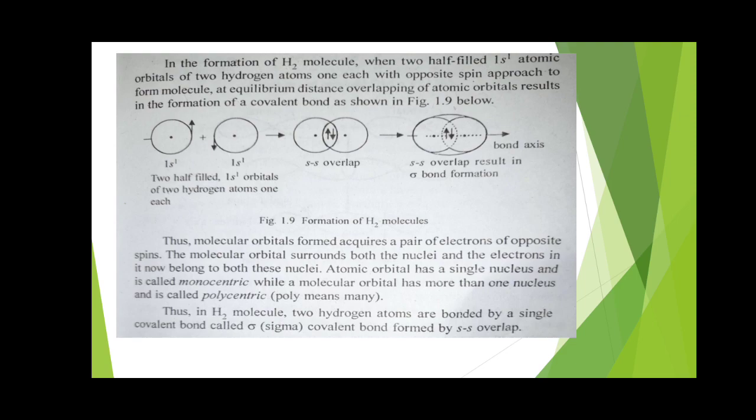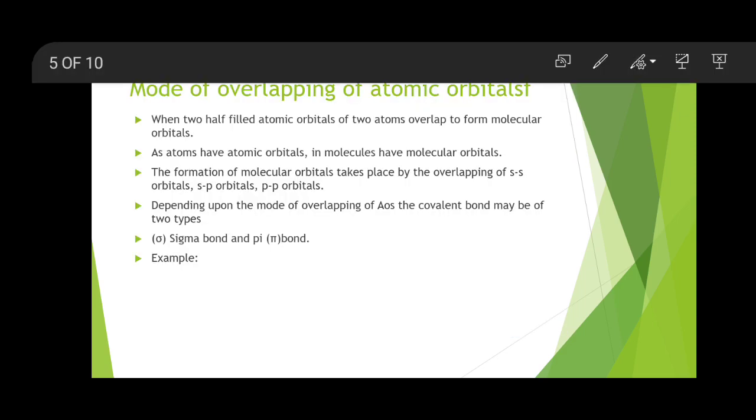So in the figure below you can see that there are two hydrogen atoms. Let me show you here. What is the electronic configuration of hydrogen? That is 1s1. So for two hydrogens, this is one hydrogen atom and this will be the other hydrogen atom. Now if you show this in a pictorial form, this is the 1s orbital of one hydrogen, and this is another 1s orbital of hydrogen.